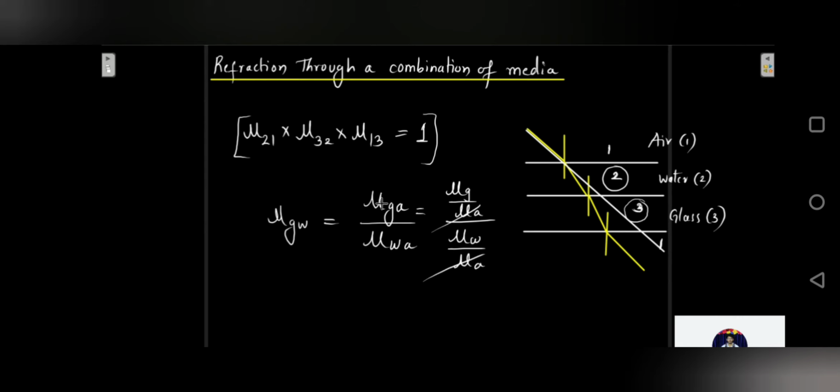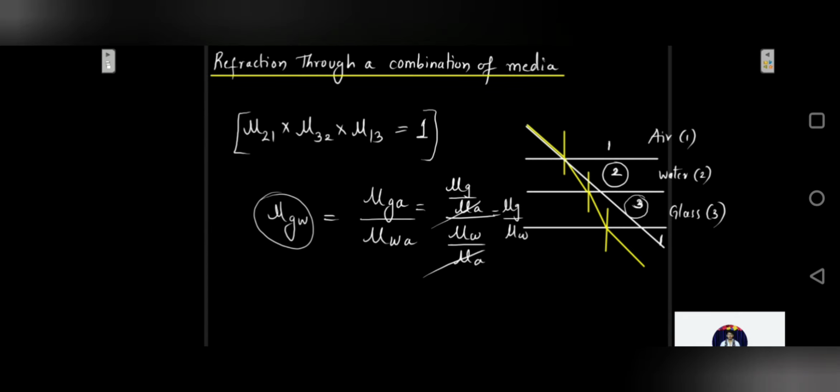This is going to get cancelled and you will get the refractive index of glass with respect to the refractive index of water, which will be same as this. So you can express it in this manner also. Thus, by knowing the refractive indices of any two media like glass and water with respect to air, the refractive index of glass with respect to water or vice versa can be calculated using this formula.